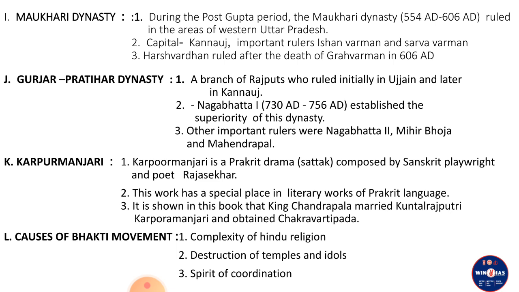The next question is Gurjar Pratihar dynasty. Again, it is a dynasty. So first point we can write a branch of Rajputs. They are Rajputs who ruled initially in Ujjain and later in Kannauj also.